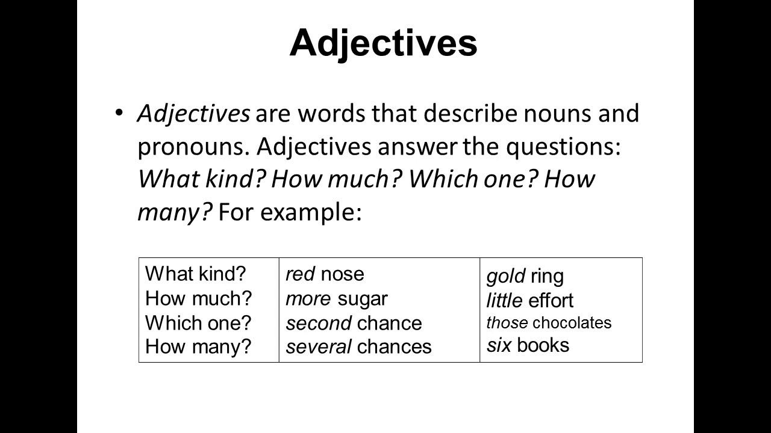Adjectives are the words that describe the noun. Adjectives answer the question what kind, how much, which one, how many. For example, what kind means red nose, gold ring. How much, more sugar, little effort. Which one, second chance, those chocolates. And how many, several chances and the 6 books.